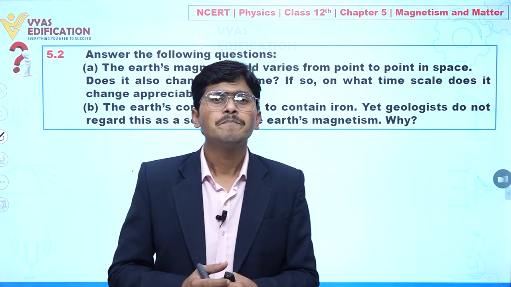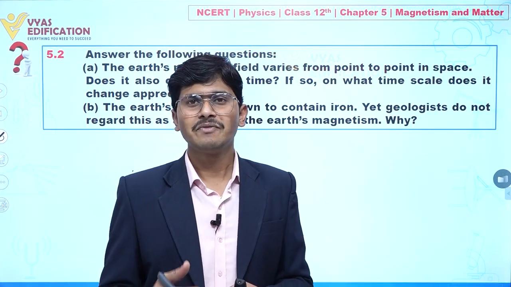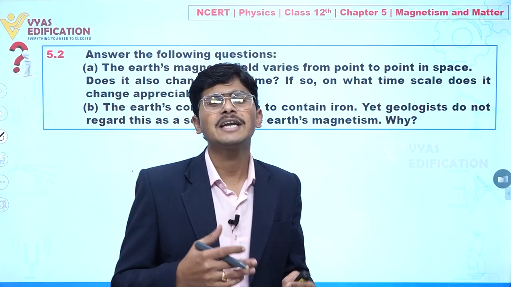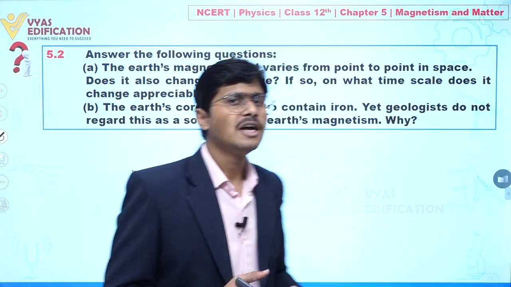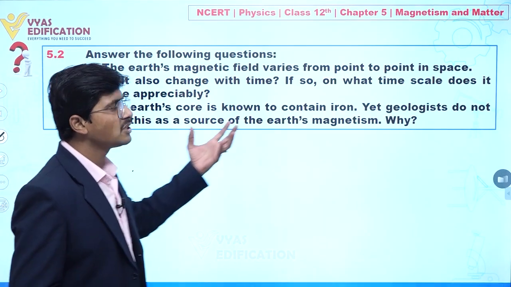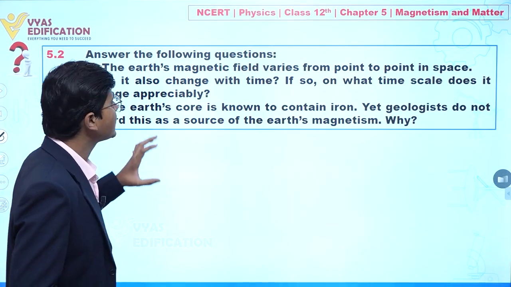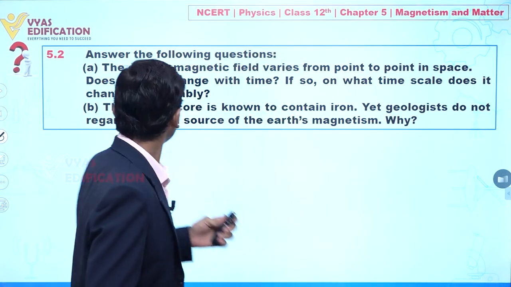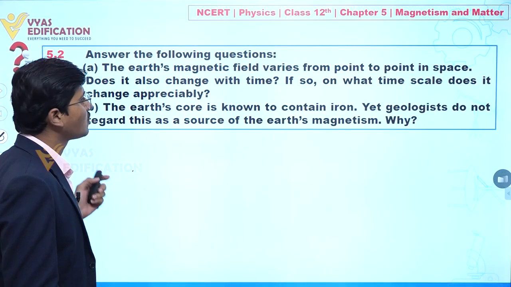It means the properties of iron change when such high temperature is there, or we can say its ferromagnetic property changes, clear. That's why we can say the geologists do not regard this as a source of earth magnetism. Clear? So I think this part B is also clear to you.